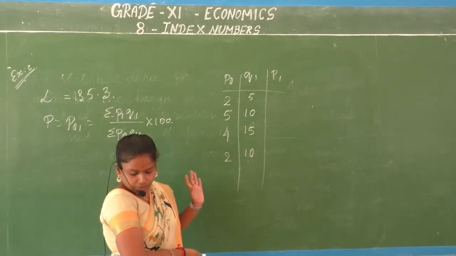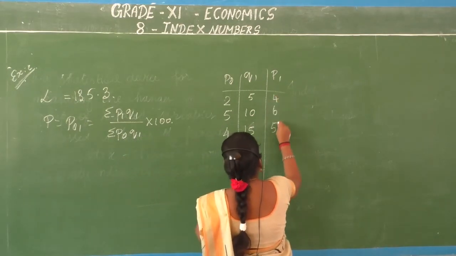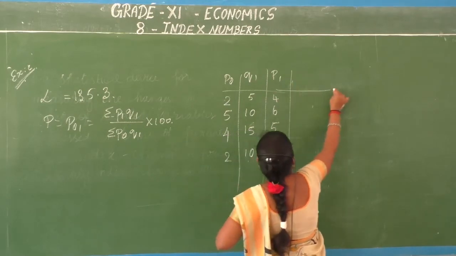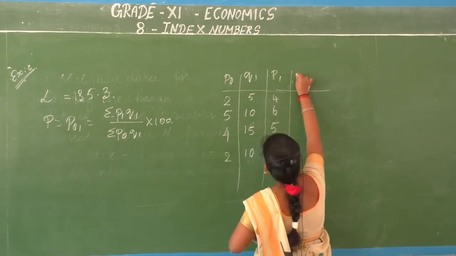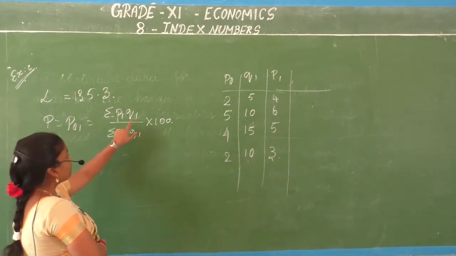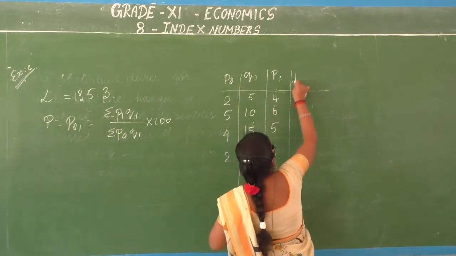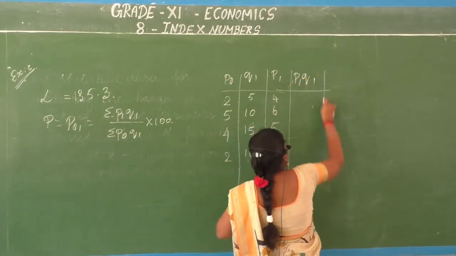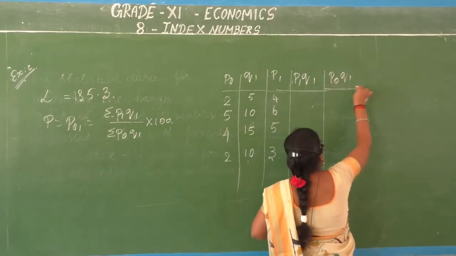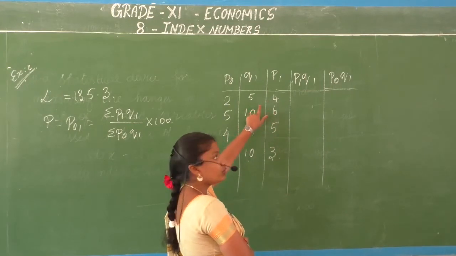You have 4, 6, 5, 3. What do we need? You need P1 Q1 and you need P0 Q1. So first you need to multiply P1 into Q1.